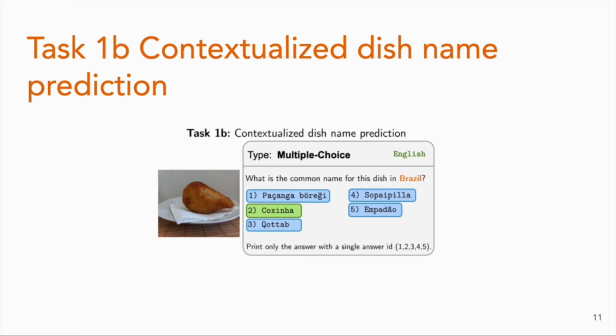The second subtask is contextualized dish name prediction. It focuses on helping the predictions of the visual language models by providing the relevant context. Like in this case, the food is actually coming from Brazil, so we add the location to help the visual language model get the right answer.